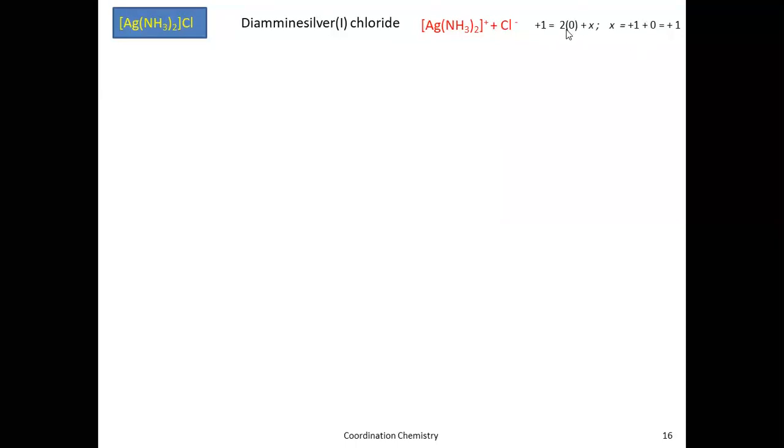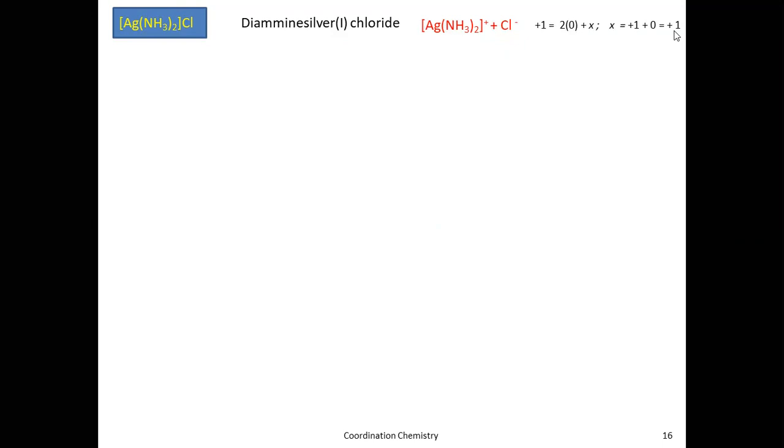So ammonia is 0, 2 into 0 plus X. X indicates the charge of the central metal ion. So X is equal to plus 1, since 2 into 0 is 0. So the charge on the central metal atom is plus 1. Okay, the charge on the central metal ion is plus 1.